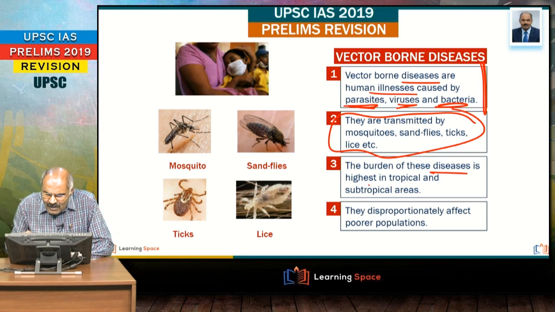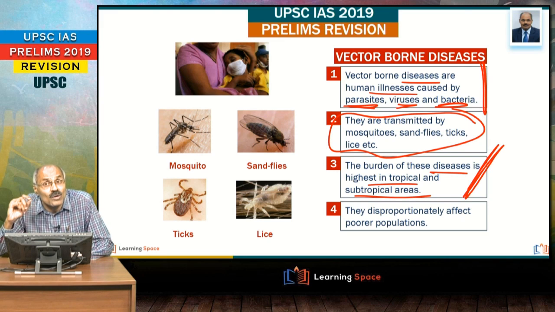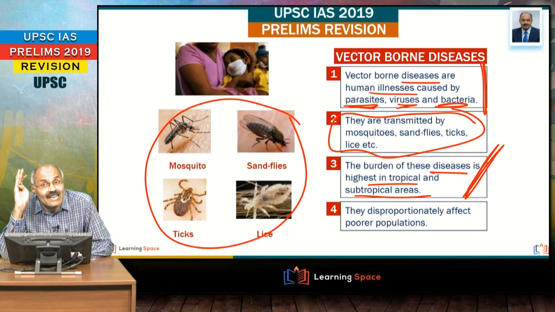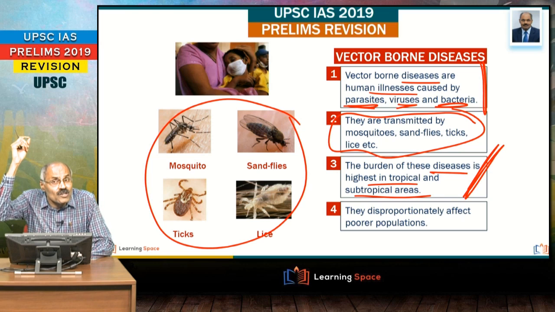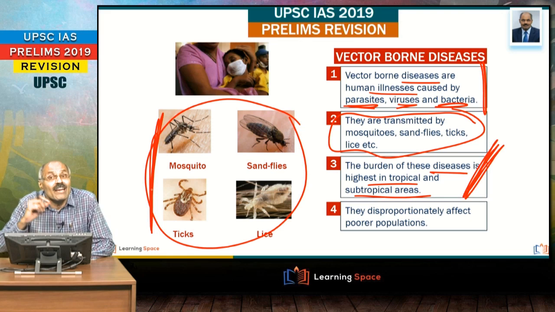The burden of vector-borne diseases is highest in tropical and subtropical areas. At the same time, another important point, don't forget: they disproportionately affect poorer populations. That means more of the poorer population will be affected in comparison to the well-off population. Second, the disease burden is highest in tropical and subtropical areas because of the prevalence of these vectors.